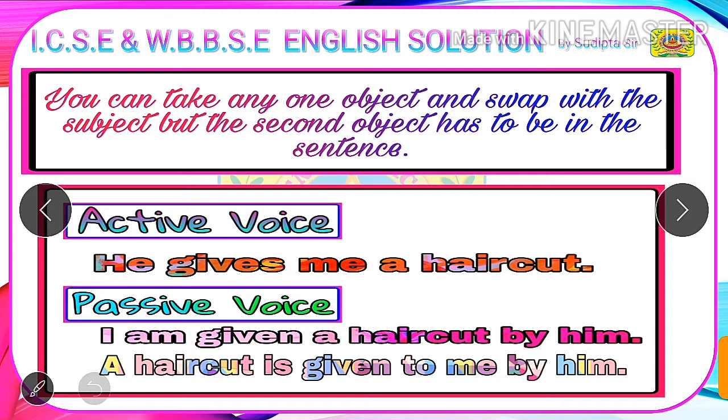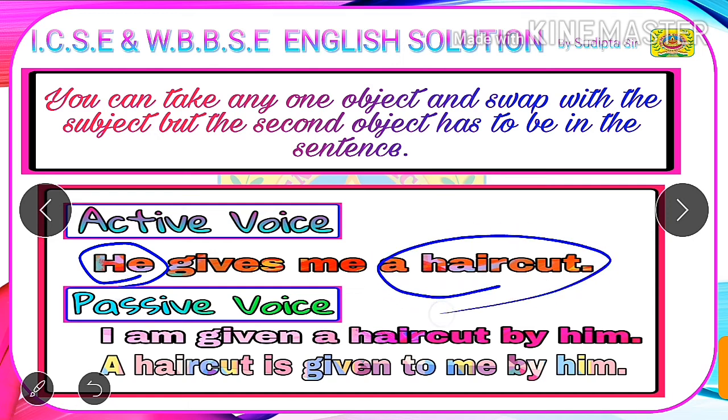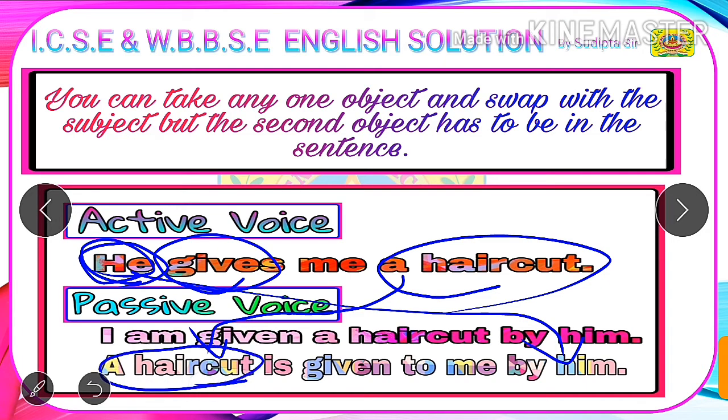But students, if we swap the subject with the direct object, then we will see what happens in passive voice. Here the subject is he and the direct object is a haircut, which is the object of active voice, which will become our subject of passive voice if we swap with the subject, and he will become him in the objective case. So we will start with a haircut. Now we will check what is the verb in active voice. The verb given in active voice is in simple present tense, so we need to choose the to be form of simple present tense according to our new subject, that is a haircut. A haircut is singular, therefore is will come as the to be of simple present tense.